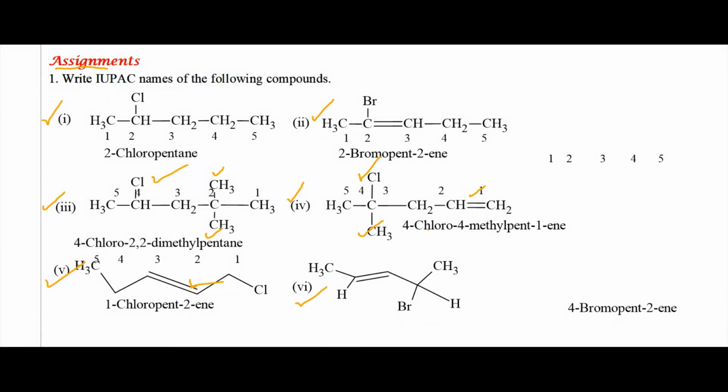So carbon atoms in the parent chain are numbered from the right end. This structure has the IUPAC name 4-bromopent-2-ene.